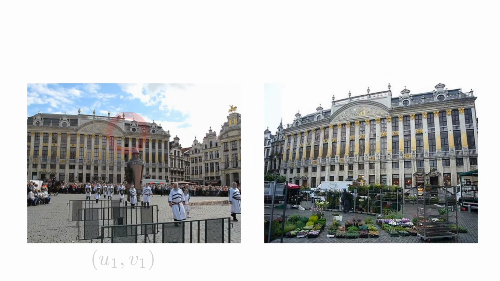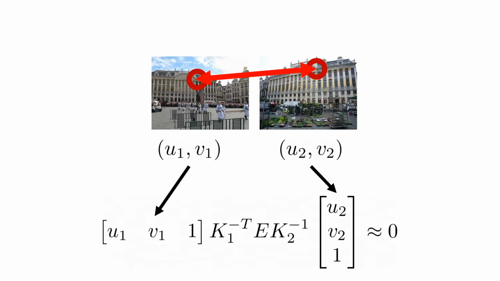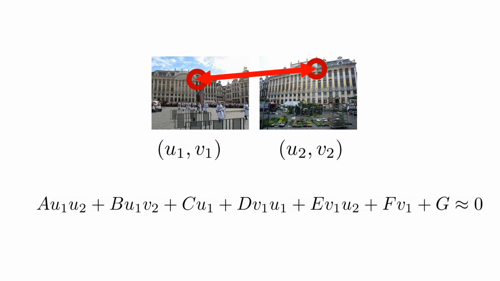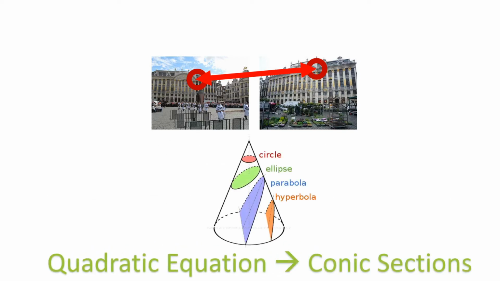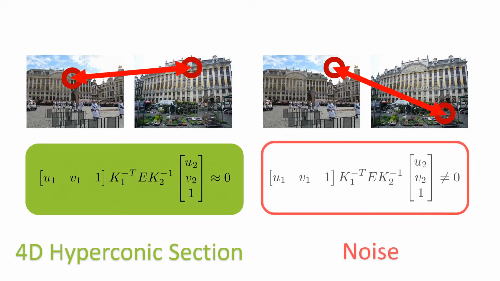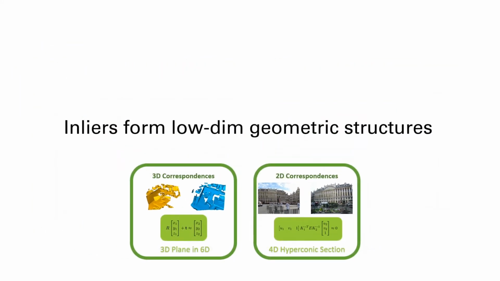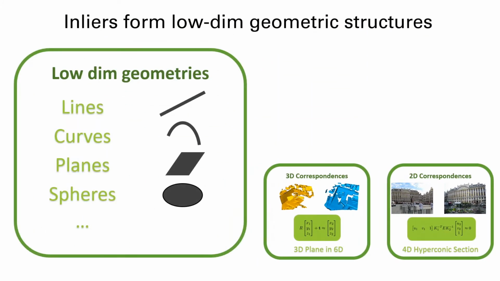Similarly, let (u, v)1 and (u, v)2 be a correspondence. A correct correspondence will satisfy the epipolar constraint. If we expand the equation, we get a quadratic equation. The solution of the quadratic equation forms an ellipse, parabola, or a hyperbola, and these are known as conic sections. Thus, the 2D correspondences that satisfy the constraint will lie on the 4D hyperconic section, and others will be noise. In conclusion, 2D and 3D correspondences form low-dimensional geometric structures in high-dimensional spaces.